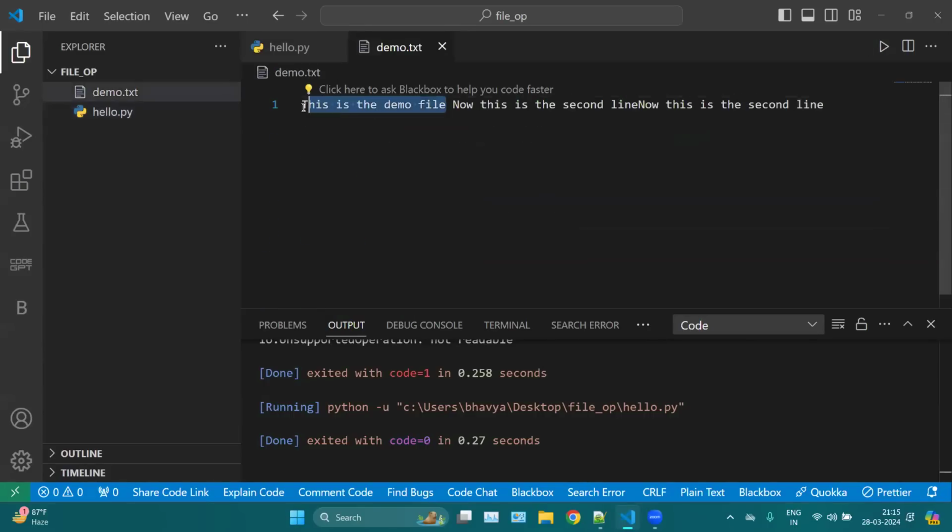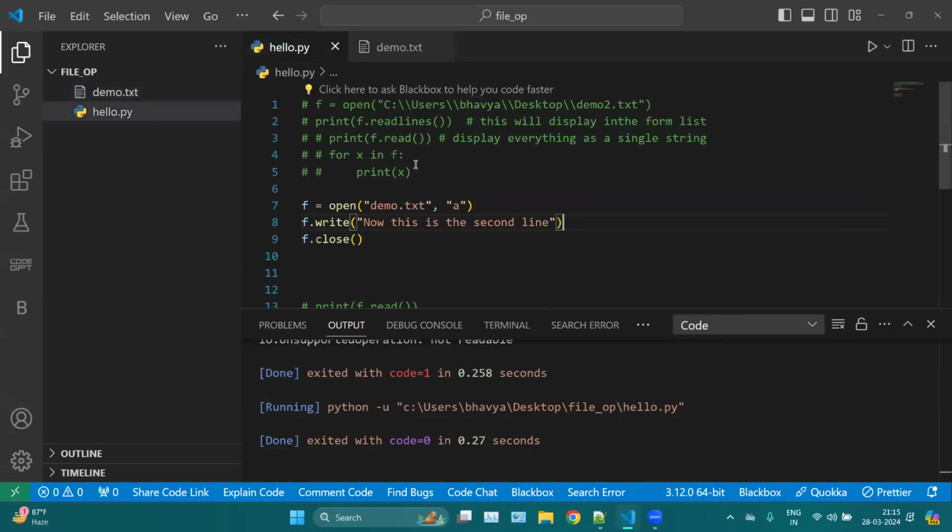you can see this is your first line, and this is your second line, which is appended to your file. Basically, I have run this application two times. If you want to add a new line, then you can use an escape sequence here. So you can mention a new line here.